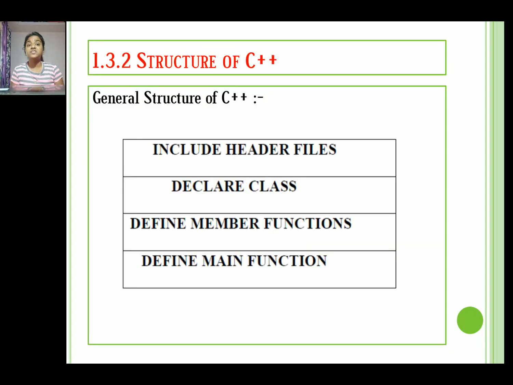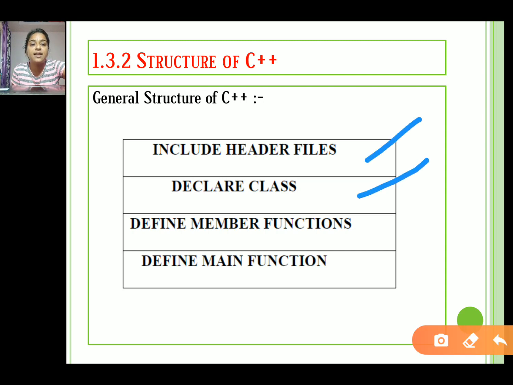Now the next point is the structure of C++. What is the structure of C++, or how does it look? As shown in this figure, the structure of a C++ program consists of 4 parts. The first one is include header file. The second part is declare class. The third is define member function, and then you have to define your main function, that is void main. Okay, so we will see them one by one.